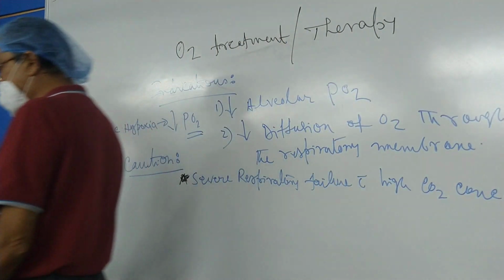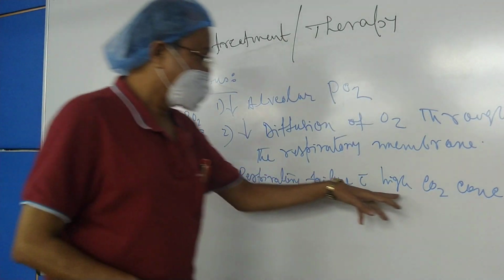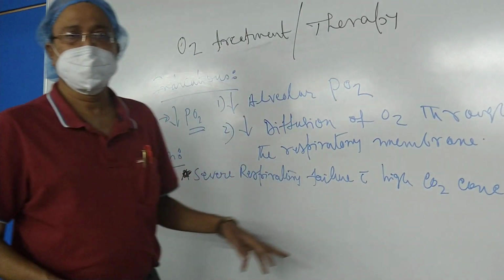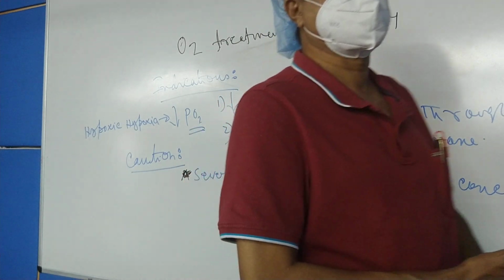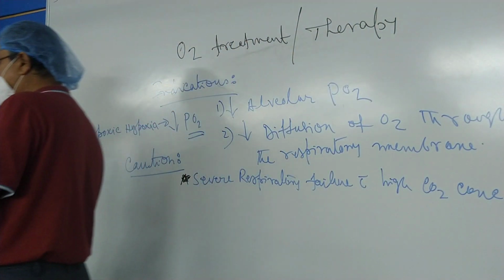There you found that the carbon dioxide is a very potent stimulus for the respiratory center. Carbon dioxide also stimulates the central chemoreceptors, but if the carbon dioxide concentration becomes very high, then what will happen? There will be depression of the respiratory center, there will be depression of the central chemoreceptors.